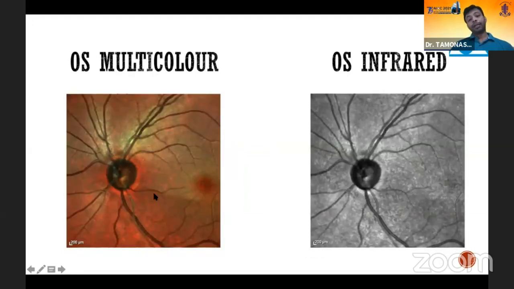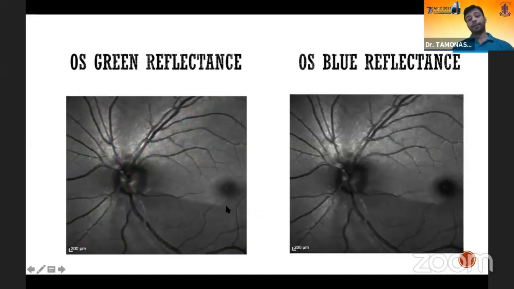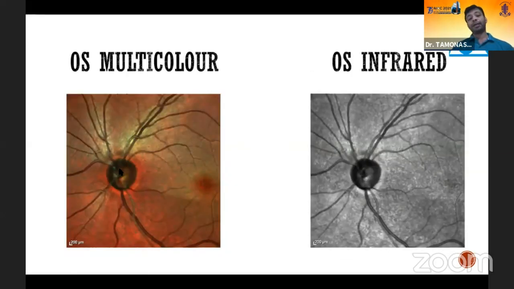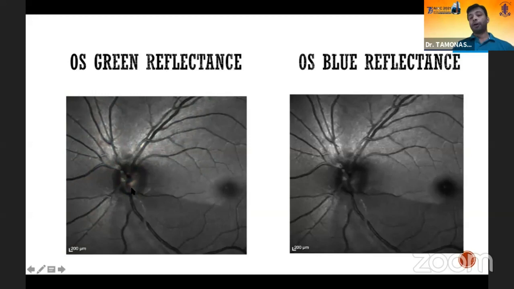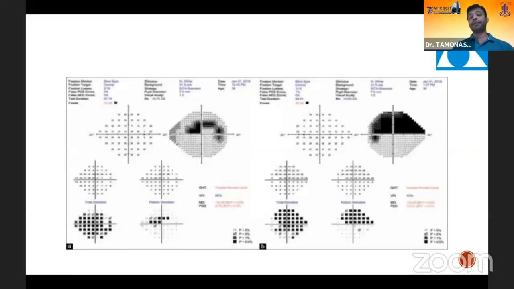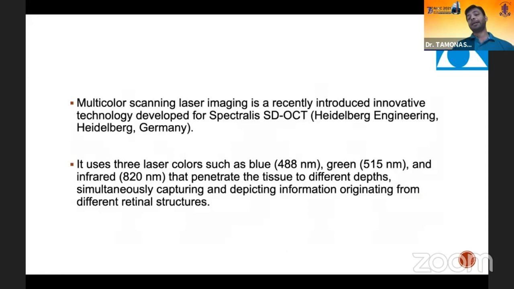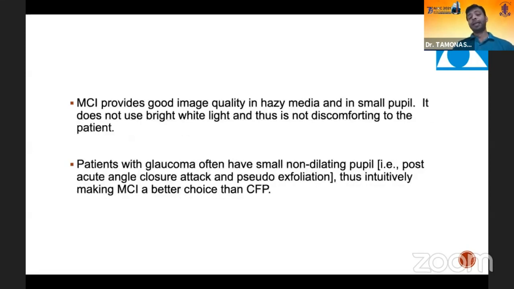And in the left eye also there is a huge RNFLD, which we can better see in the green reflectance and blue reflectance. The superficial layer of the retina can be depicted, and the cup is also better seen by the color itself. It's around 0.8 with the inferior rim loss. So obviously the multicolor and the HVF are showing the same thing that we are seeing in the multicolored images. In multicolored images, the nerve fiber layer defect is obviously better elicited than in the normal color fundus photograph. We can see from the pictures itself.